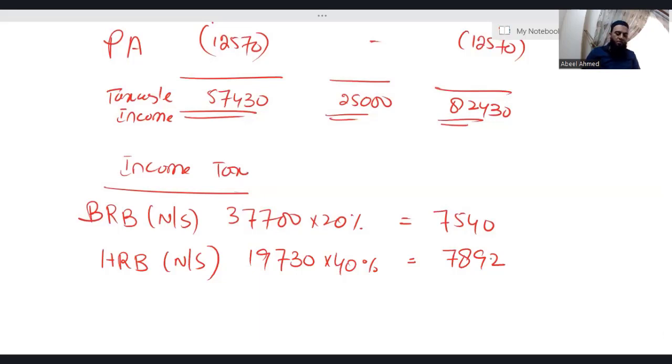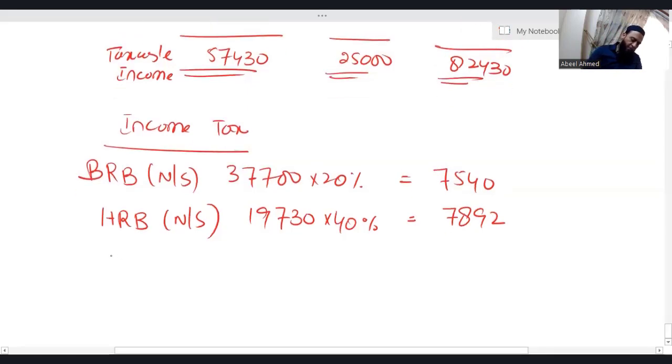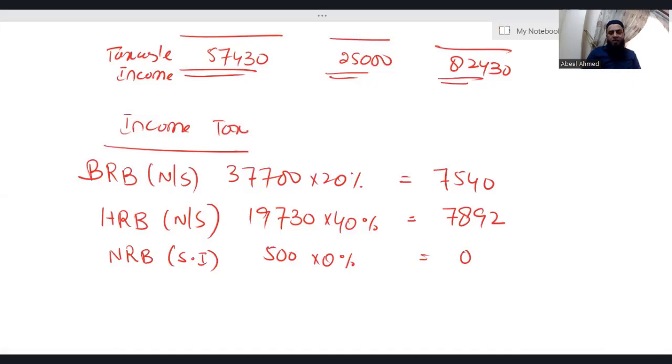That is why it gets a nil rate band of 500 for the saving income. Nil rate band, saving income 500 into 0% is obviously 0. Total saving income is 25,000. Out of 25,500 we have taken in nil rate band, so we are left with 24,500.